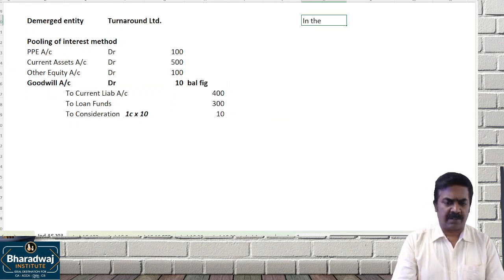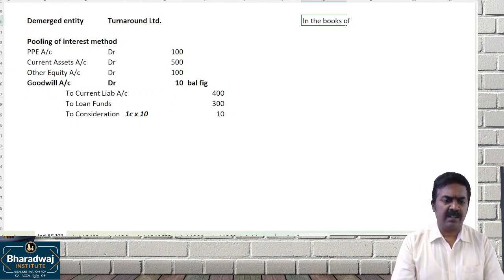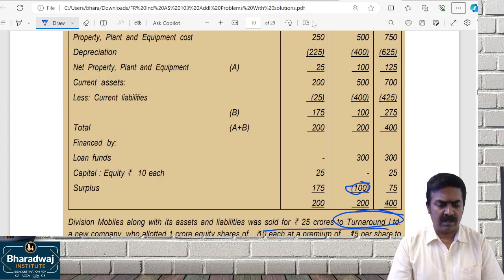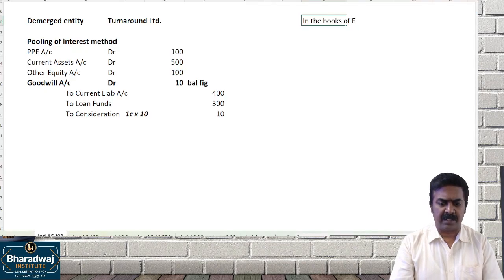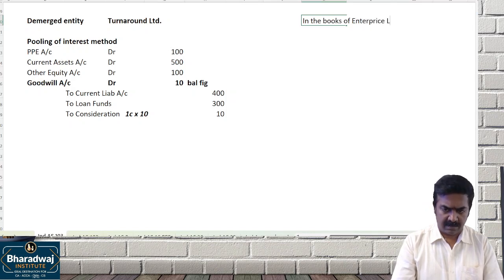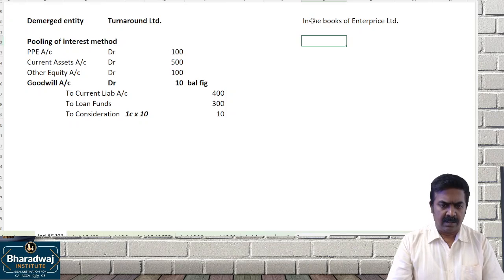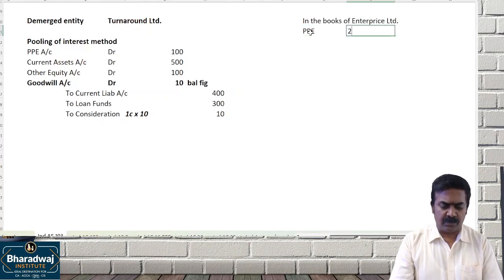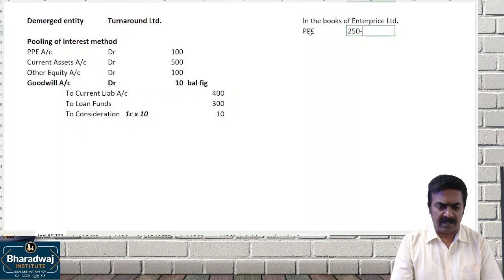In the books of other company, in the books of which company? Who's the selling company? Tell. Enterprise Limited. After the demerger, PPE will be what? 250 minus 225. எவ்வளவு continue ஆகும்? 25 continue.